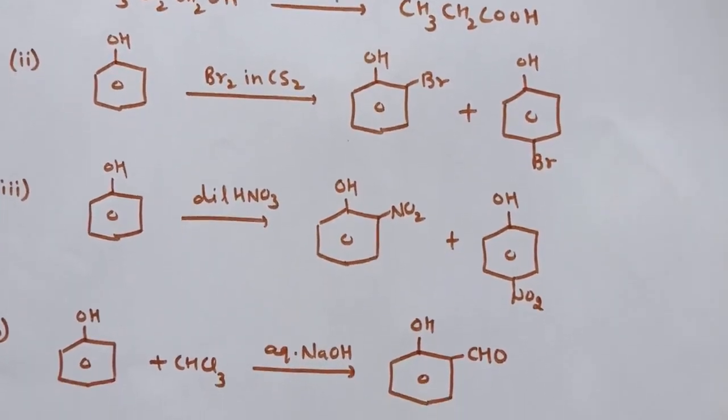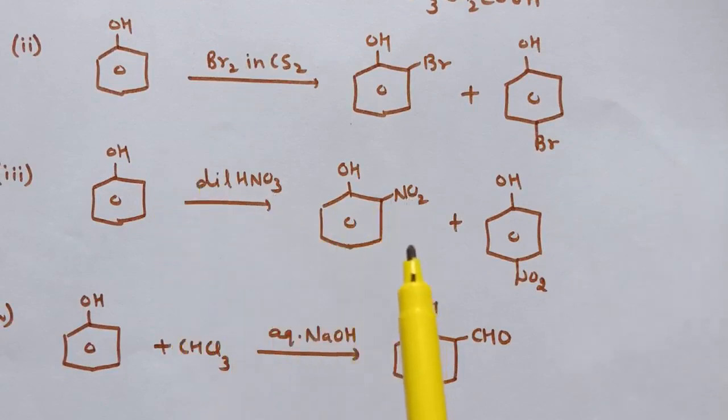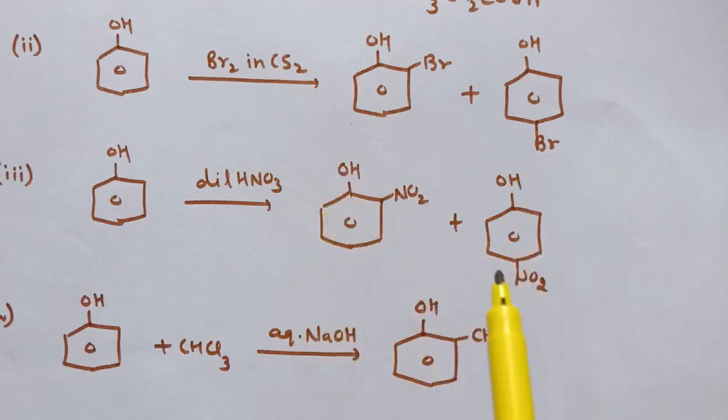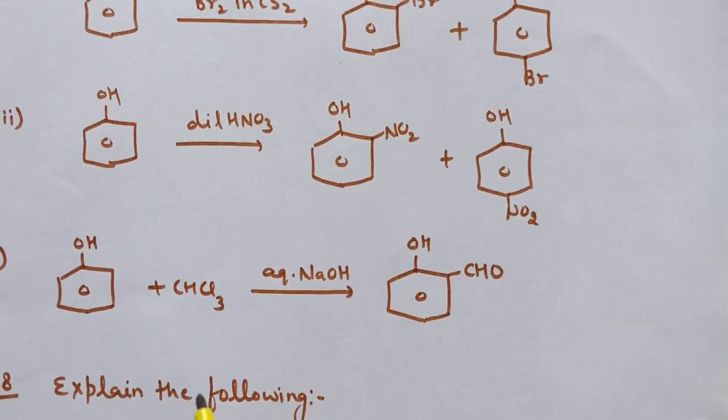Next is reaction of phenol in presence of dilute HNO3. So here nitration takes place and two products are formed, ortho-nitrophenol and para-nitrophenol. Third is reaction of phenol with CHCl3 in aqueous NaOH. So this is Reimer-Tiemann reaction, and here CHO group is placed at ortho position.